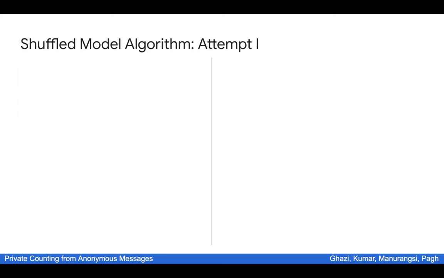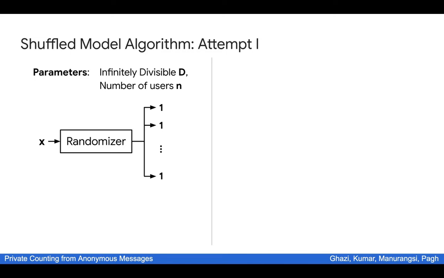Now that we have the infinite divisibility concept in mind, let's try to use it to come up with an algorithm in the shuffle model. So let's say our algorithm has two parameters: an infinitely divisible distribution D, which is also the noise distribution we want to eventually add, and the number of users N. Our algorithm will be very simple. It will take in the X, the input either 0 or 1, and the messages that it sends will all be the same, which I denote by 1 in this case.